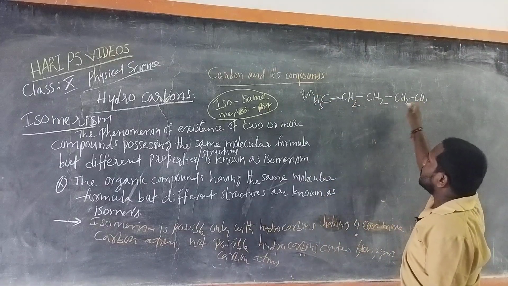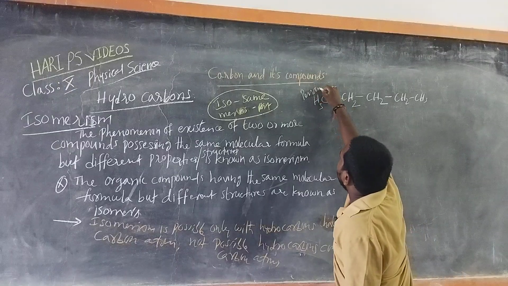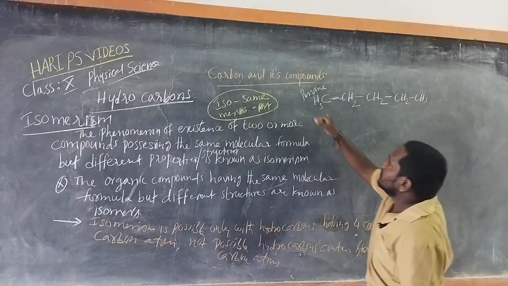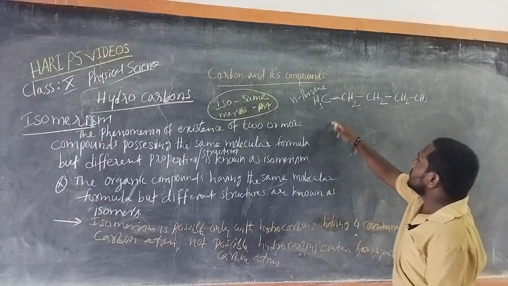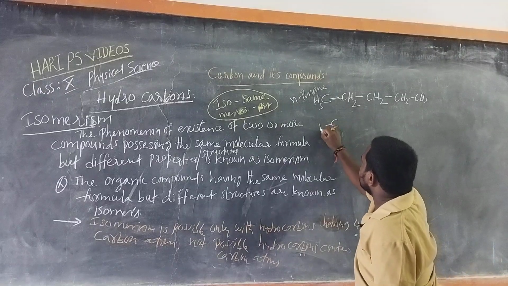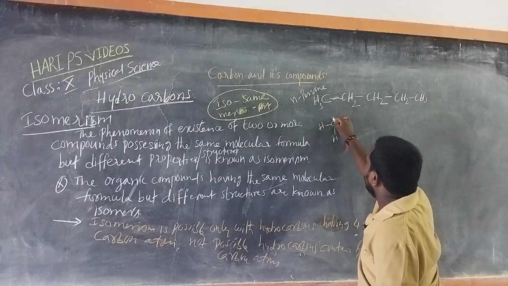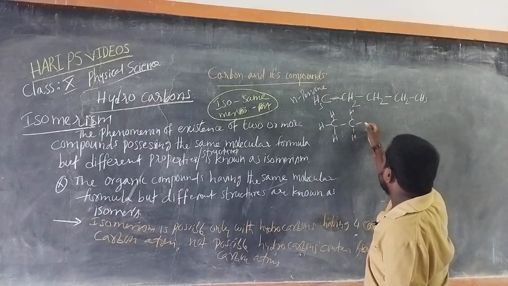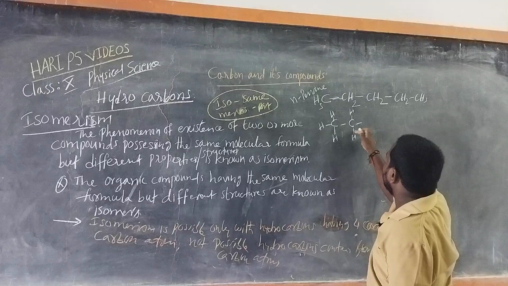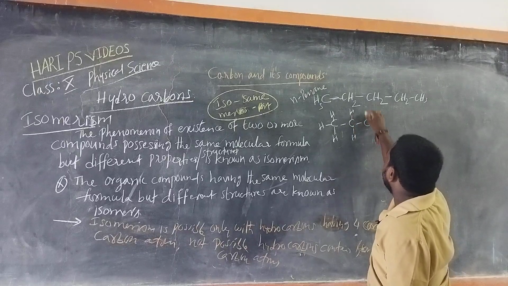Between the carbon atoms a single bond is there. A pentane. So normal pentane or N-pentane. Write the structure like this.